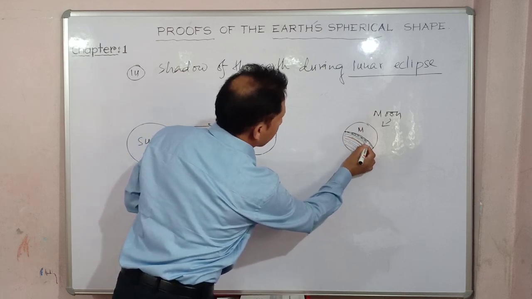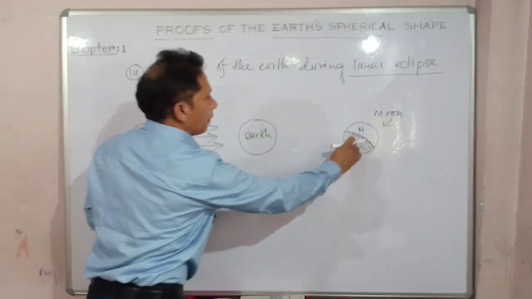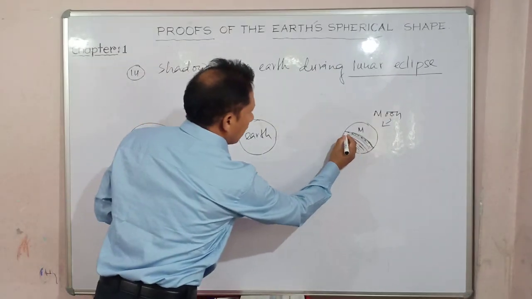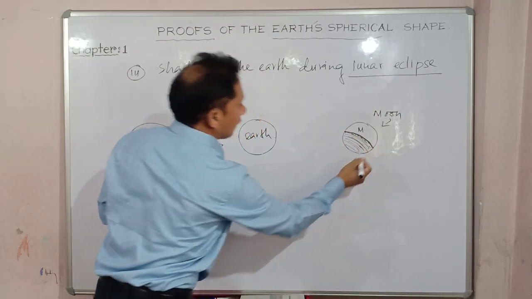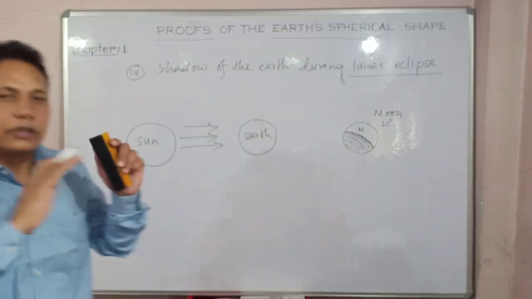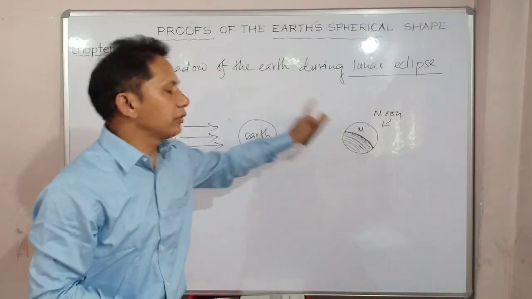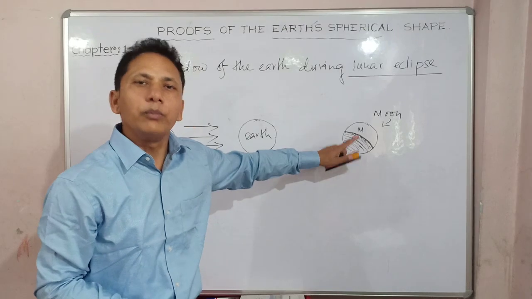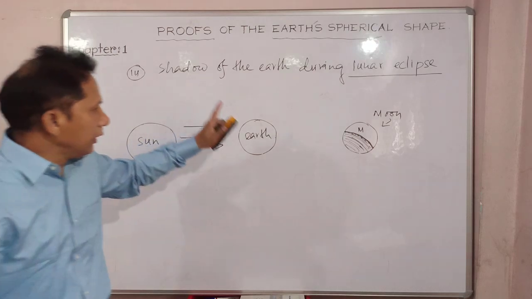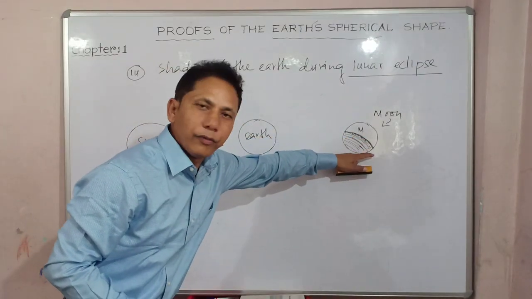This arc of the circle, this portion of the moon is covered; the shadow covers almost half, if it is so. So this arc of the circle is actually proving the actual shape of the Earth, which is spherical, right? And only a spherical object can cast a circular shadow on the moon, right? Had it not been spherical, it would not be an arc of a circle.